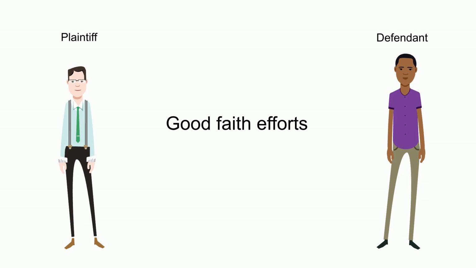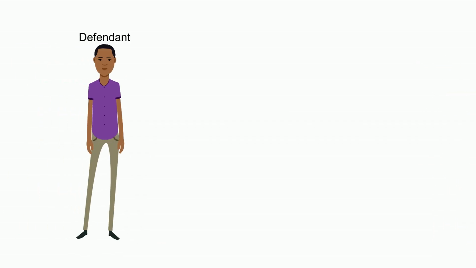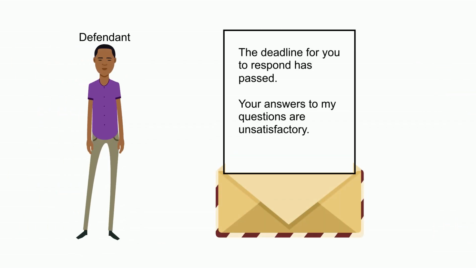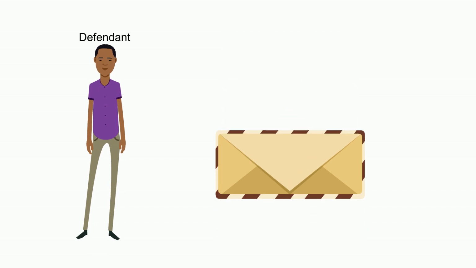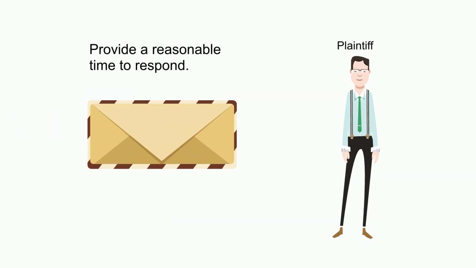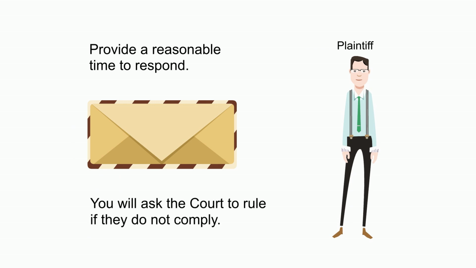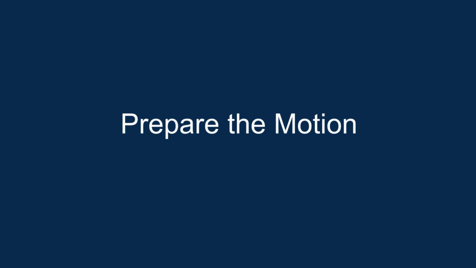Good faith efforts need to be made and evidence of effort needs to be shown to court prior to a hearing. Write a meet and confer letter giving notice that the deadline to respond has passed or that you find their answers to your questions unsatisfactory. Provide a reasonable time to respond and let them know you will ask the court to rule if they do not comply.